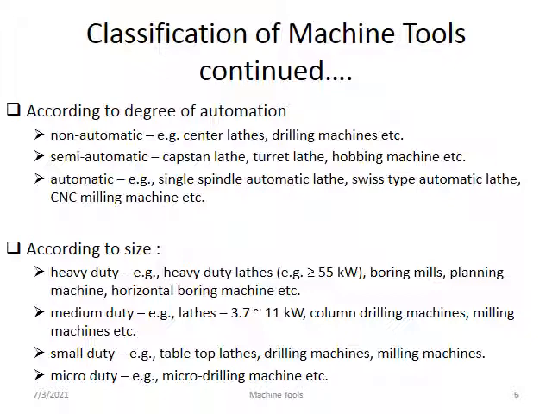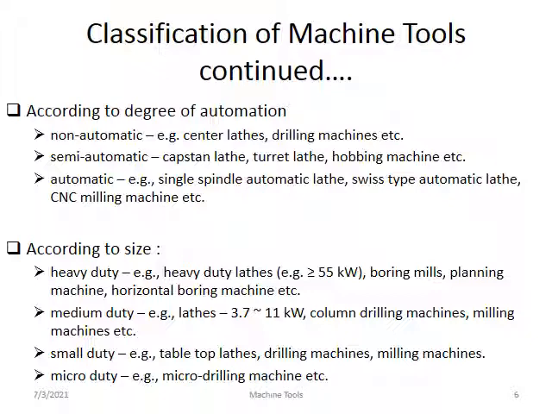First you write the program with the help of G code and M code. Then you enter it into the computer. Then you can start the machine automatically and it performs all the operations. The main thing is you have to write the program. That is very important. So this is an automatic lathe.